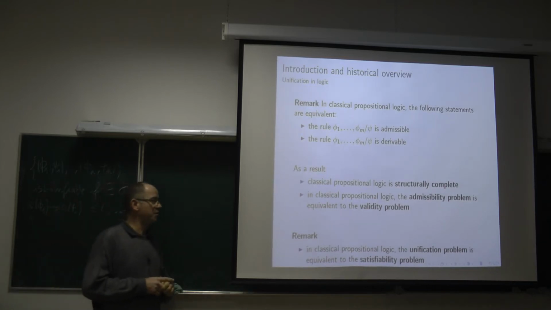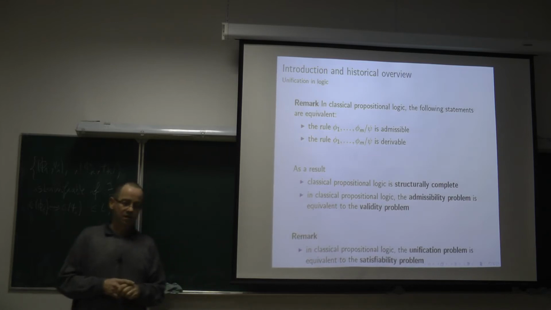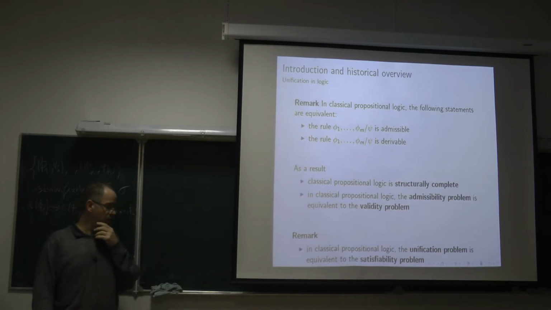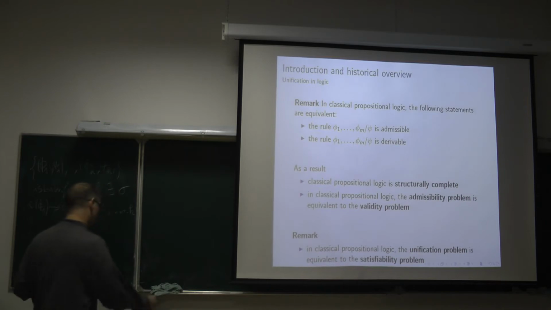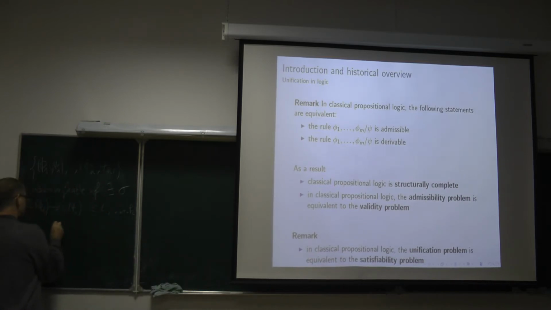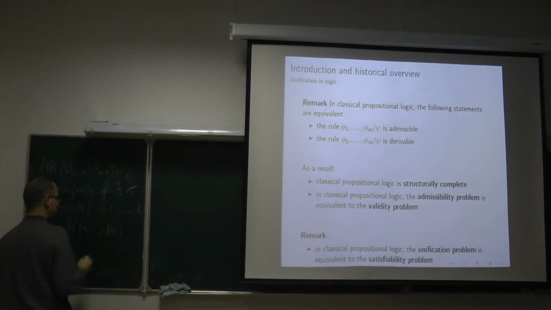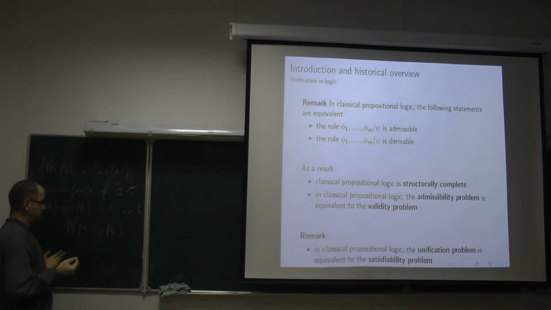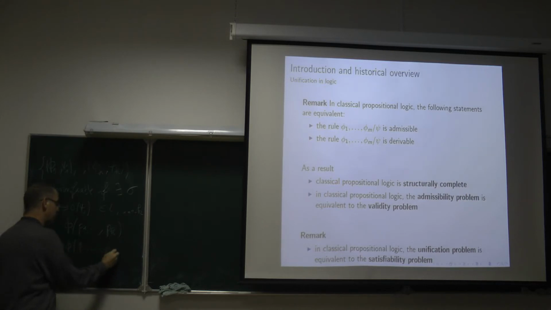The story is different if the formula contains what Rybakov and others call parameters or constants. If we are interested in a formula phi which contains only variables, then in the language of classical logic, this formula is unifiable if and only if it is satisfiable. But if the formula contains not only variables but also constants, which also will be interpreted